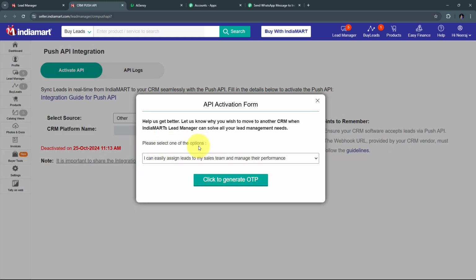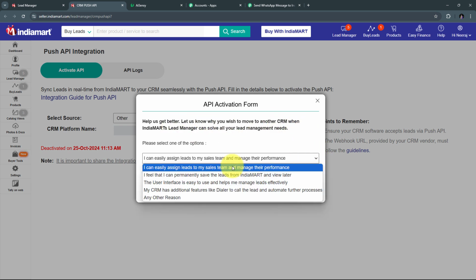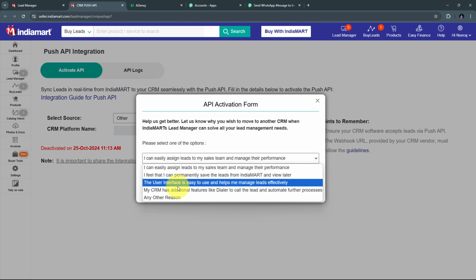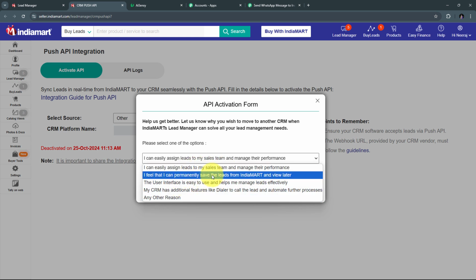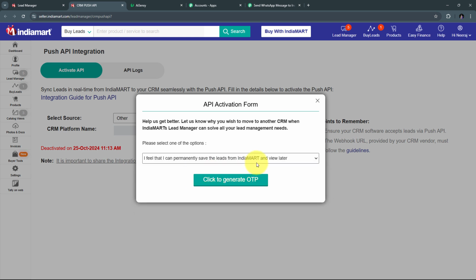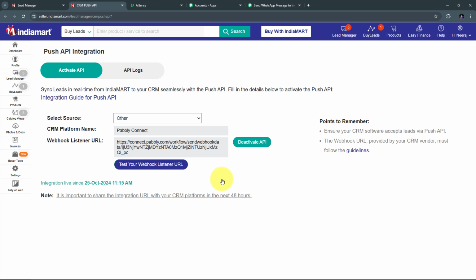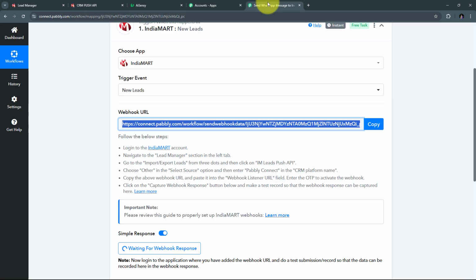And now I need to first select the option why I want to create this integration, or why I want to connect IndiaMART with Pabbly Connect. So I need to open this tab and here I have all these reasons. So I can select any particular option or reason. So I'm going to select this randomly and I'm going to click on this button of Click to Generate OTP. And here we can see I have successfully connected IndiaMART with Pabbly Connect. Now that I have connected IndiaMART with Pabbly Connect, every lead or inquiry detail will be sent to Pabbly Connect. Now let me take you back to Pabbly Connect.